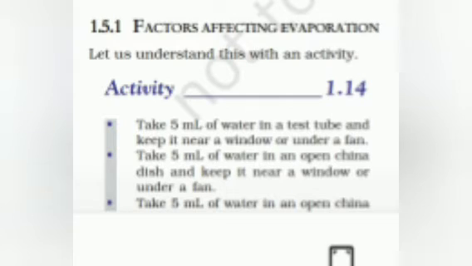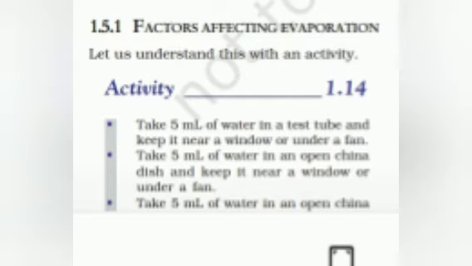Now let us see the next one, that is, factors affecting evaporation. Evaporation के लिए क्या क्या factors ज़रूरी होते हैं और इसके ऊपर क्या क्या effect होता है. For that, one activity is given. See activity 1.14. Take 5 ml of water in a test tube and keep it near a window or under a fan. एक tube में हमें 5 ml water लेना है and we can keep it near the window और fan के नीचे रख सकते हैं.